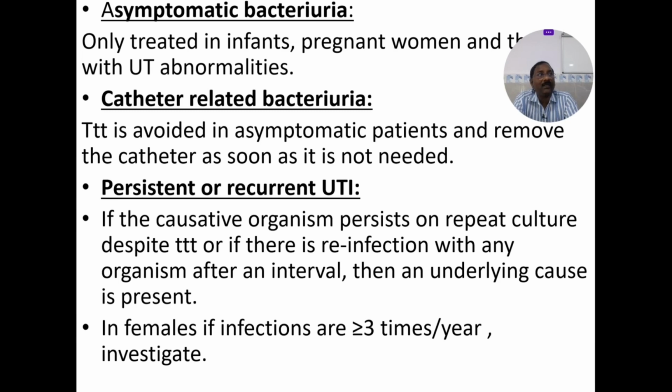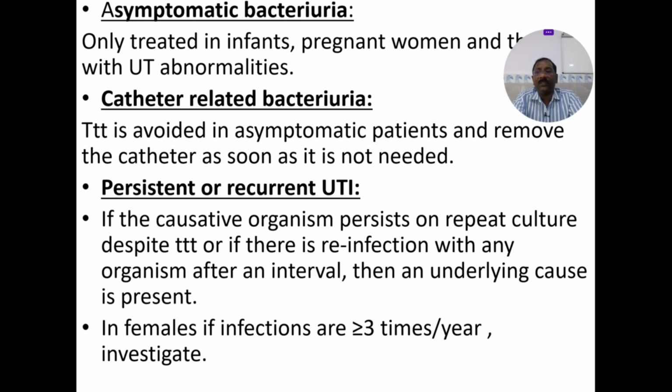Pregnancy is a very, very important indication. Post-transplant, renal transplantation, post-renal transplantation: these people have asymptomatic bacteriuria, and again you have to treat. In pregnancy, you have to treat it. In children with vesicular reflux, again, you have to treat it. Catheter-related bacteriuria in asymptomatic patients: remove the catheter as soon as it is not needed. So don't put the catheter for a prolonged period unnecessarily.